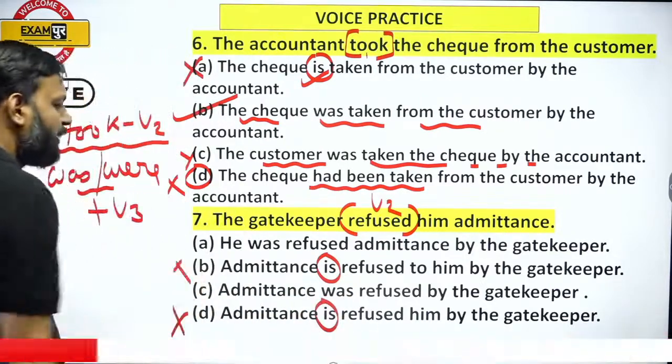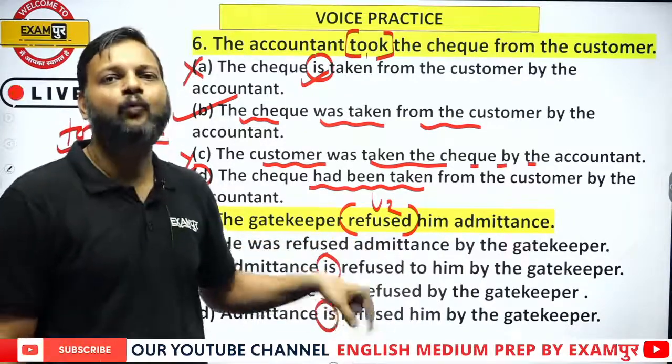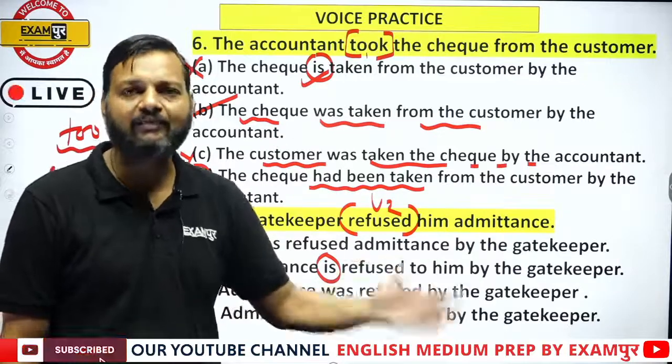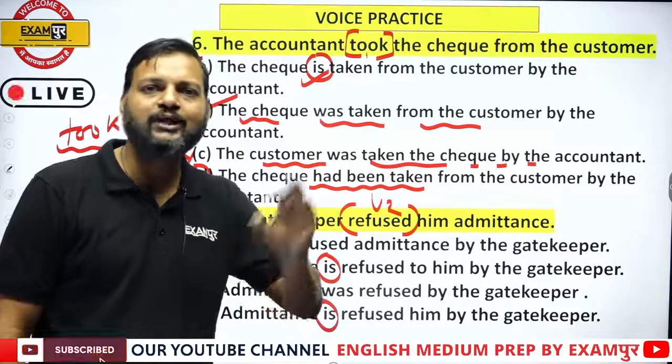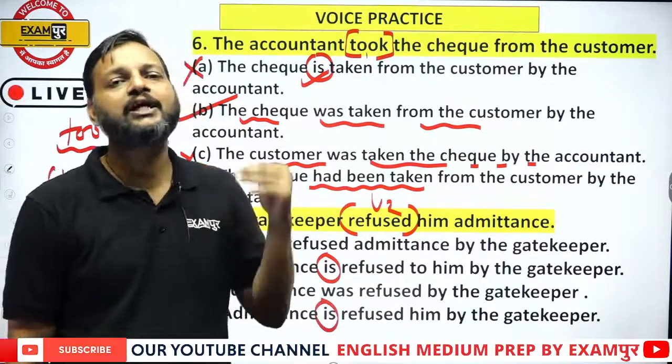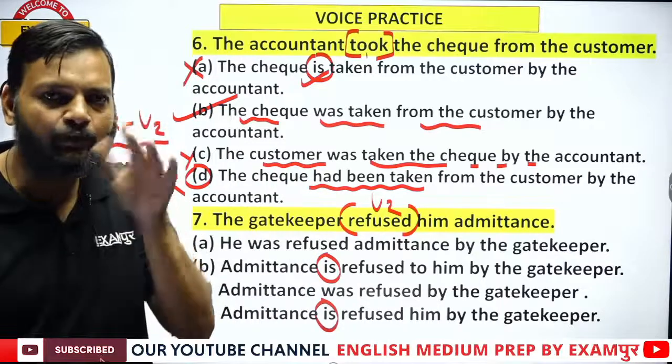Eliminate these two options because past tense cannot be changed into present while transforming it into a passive sentence. Past remains past, present remains present, future remains future. We cannot change the tense of a sentence while transforming it into passive.